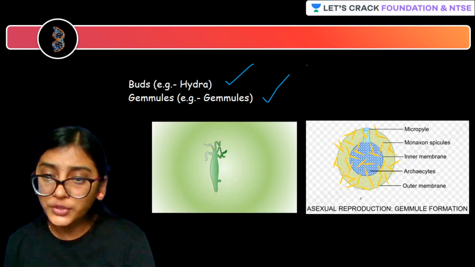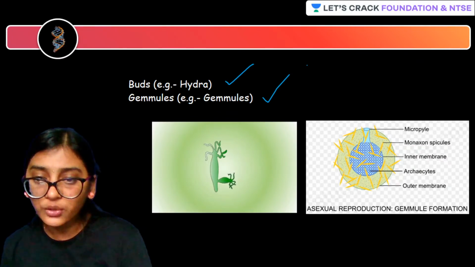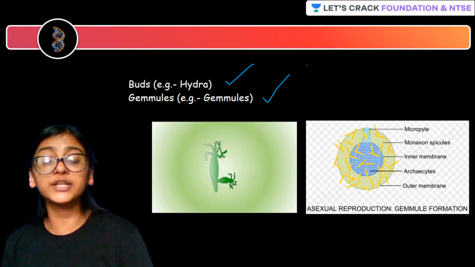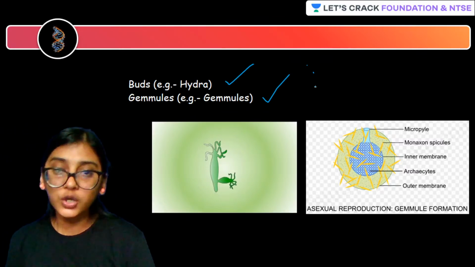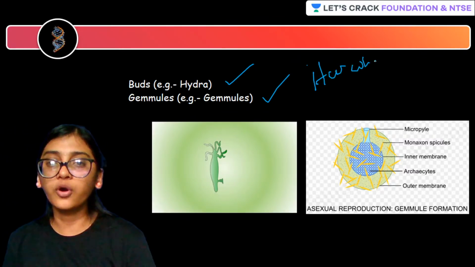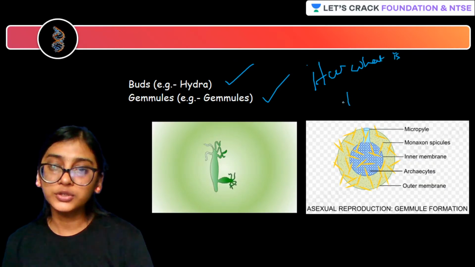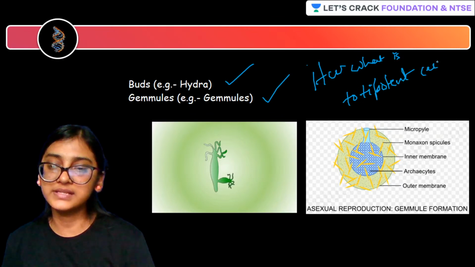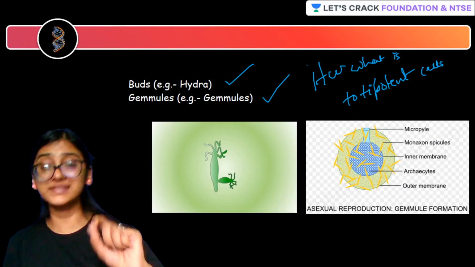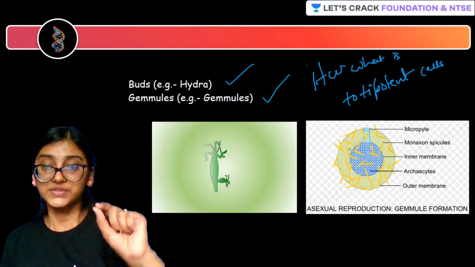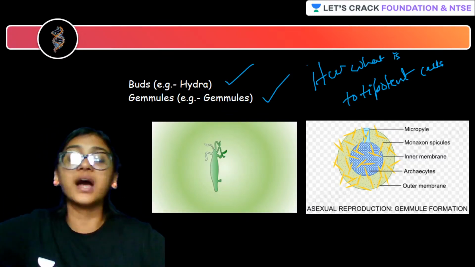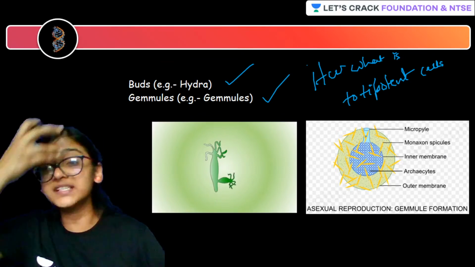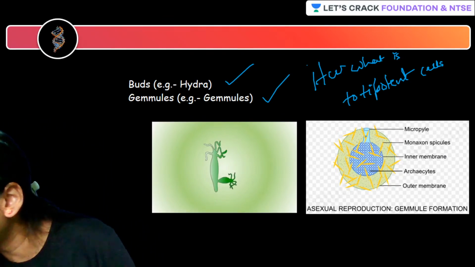Okay. So you are able to see here archaeocytes. That is nothing but totipotent cells. Students, do you know what totipotent cells are? Homework question. What are totipotent cells? You have to know this. So these archaeocytes are totipotent cells which are able to give rise to an entire organism, that is sponges. Yes, done.